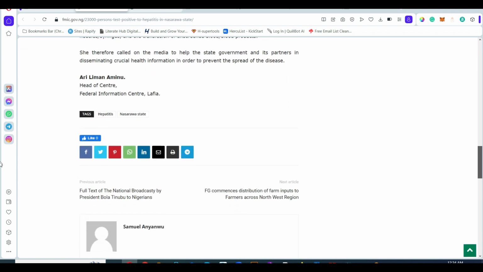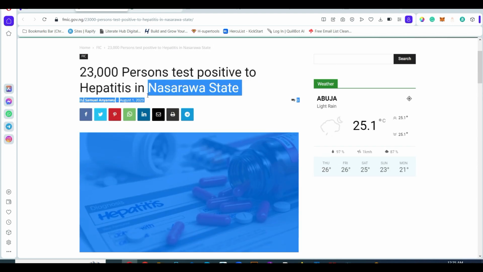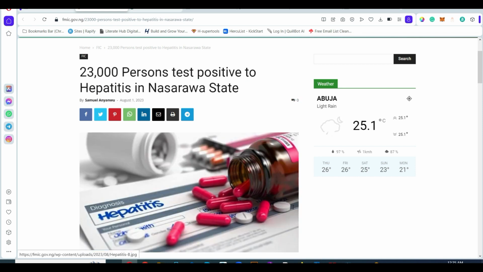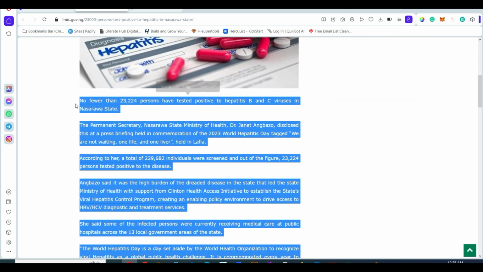What we're going to do now is copy all the content from here. We're going to leave out the image. Now copy it to this place.